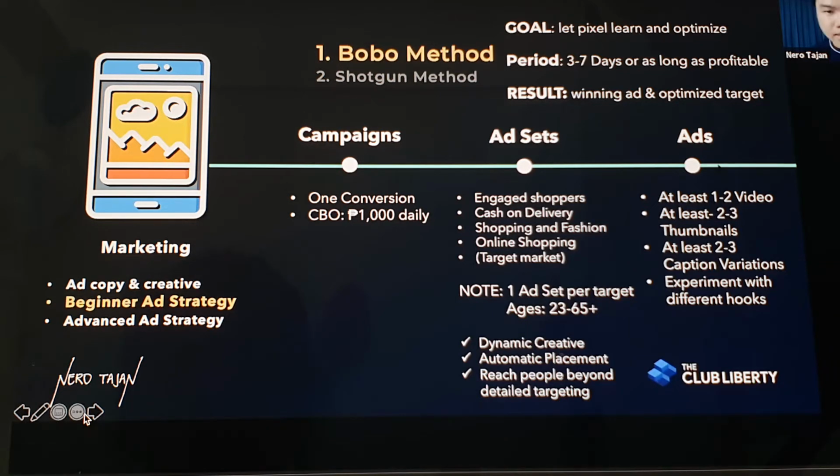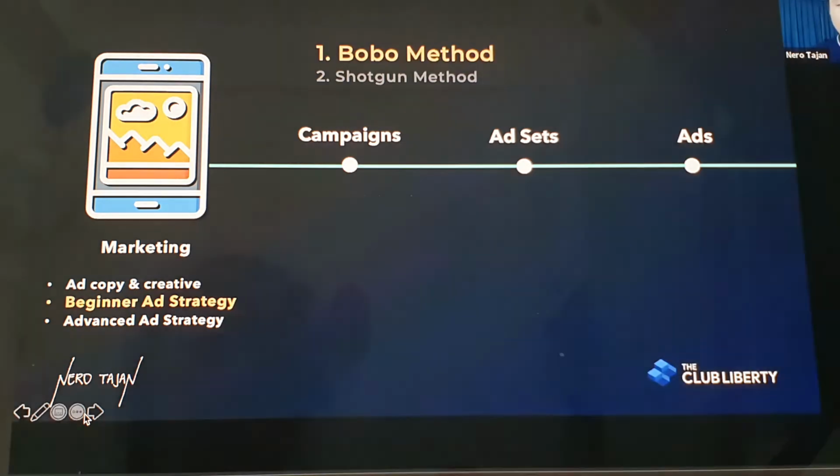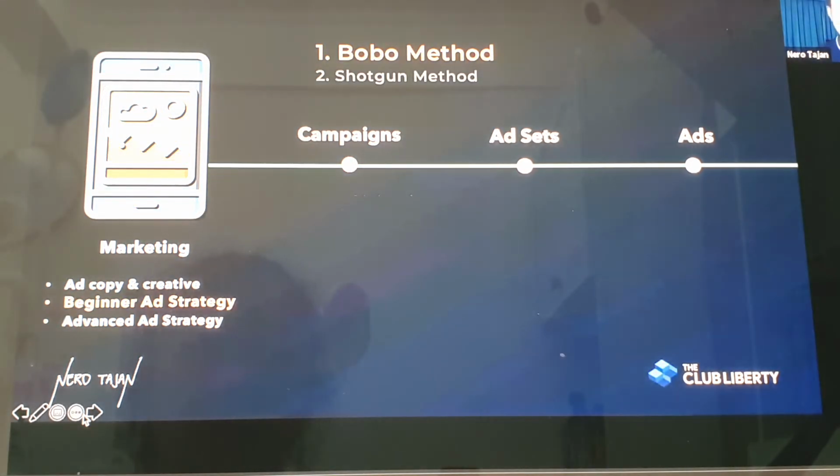So, si campaigns, ad sets, and ads. Kasi when you open the Facebook, there are 3 layers. Campaigns is you telling Facebook, for example, pwede ka mag-command, mag-post si Facebook ng a lot of things. So, give me more likes sa page ko, give me more sales sa website ko, give me more engagement sa mga posts ko. Ikaw mag-command, campaign yun siya. Ad set is telling Facebook na after you command Facebook, sasabihin mo, give me more likes, sales, or engagement by showing it to these people. Yun yung ad set. Kanino mo siya ipapakita. It answers the question, who will I show it to?